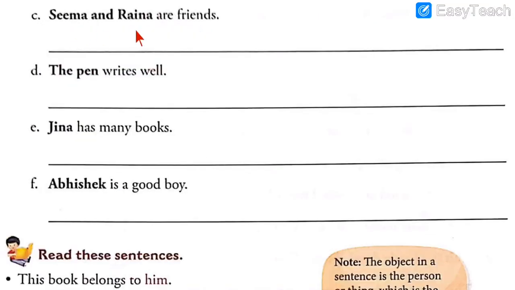Then Seema and Raina are friends. So it is more than one person. Again we had used, they are friends. The pen: a pen is a non-living thing, an inanimate object, so we had used, it writes well. Gina has many books. Gina is a girl, so we had written, she has many books. Abhishek: instead of Abhishek, we had used the pronoun, he is a good boy, like that.